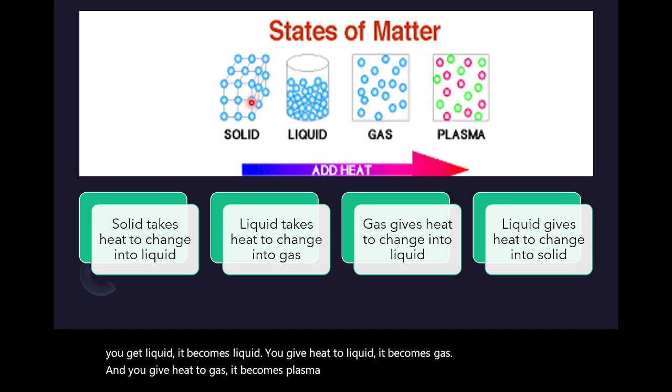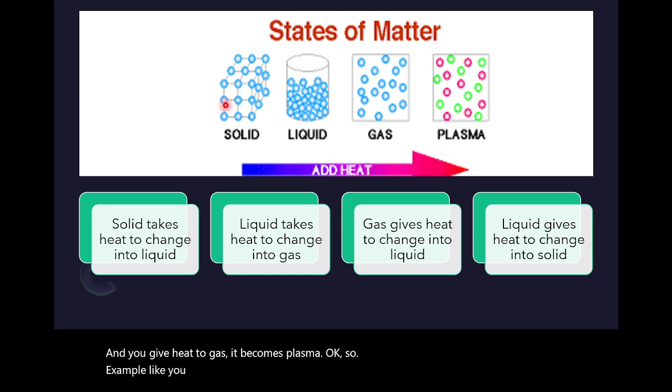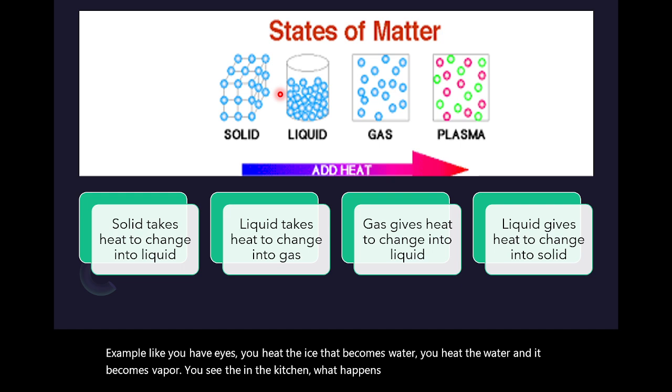Okay, so for example, you have ice, you heat the ice, that becomes water. You heat the water and it becomes vapor. You see in the kitchen what happens. Okay, so this is, you see, adding heat.